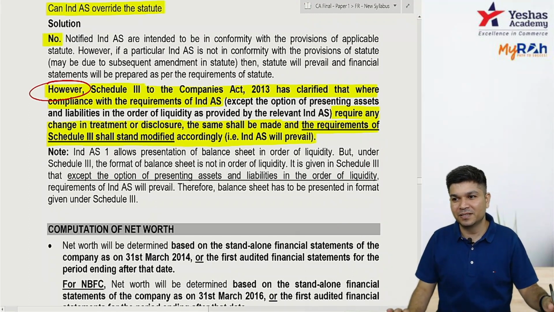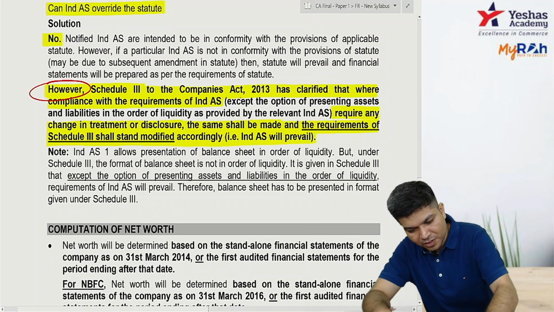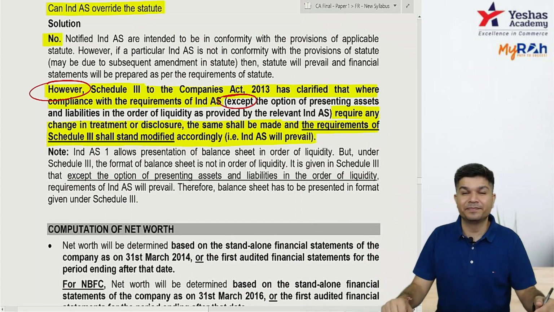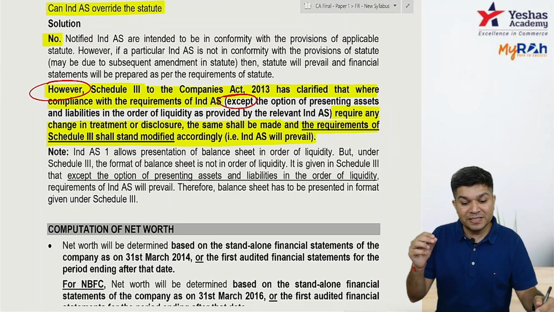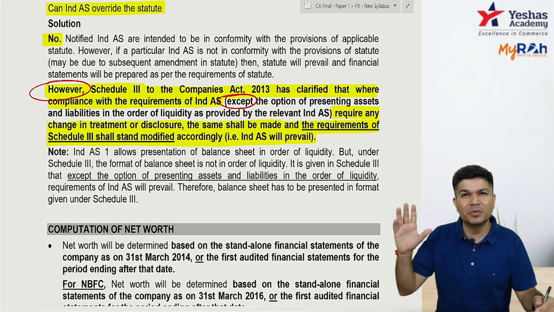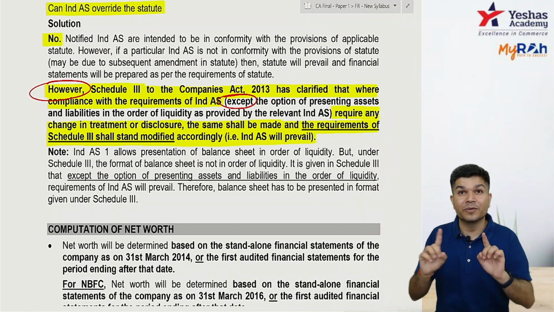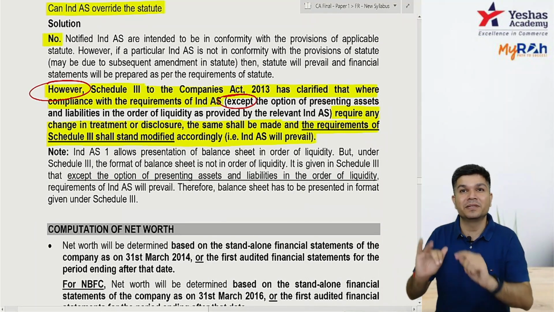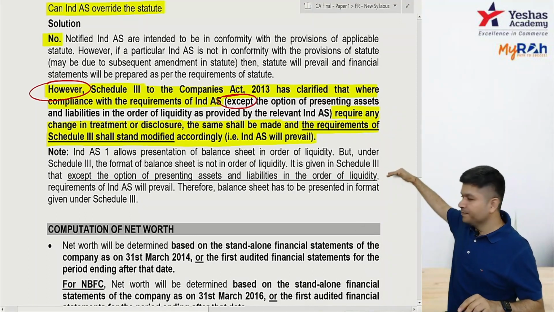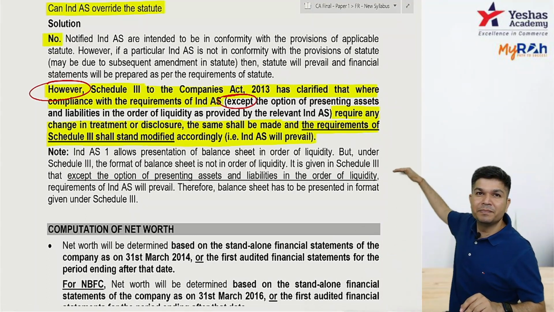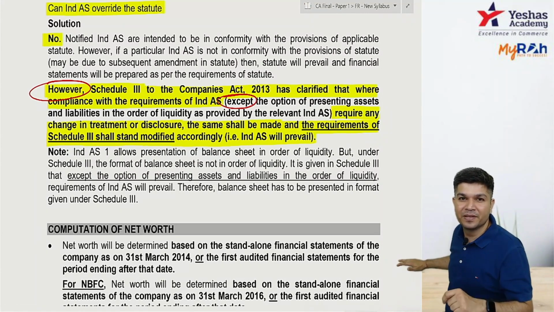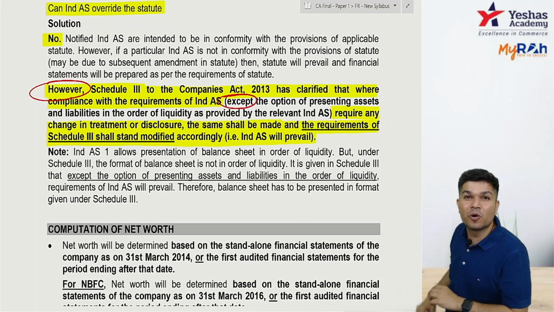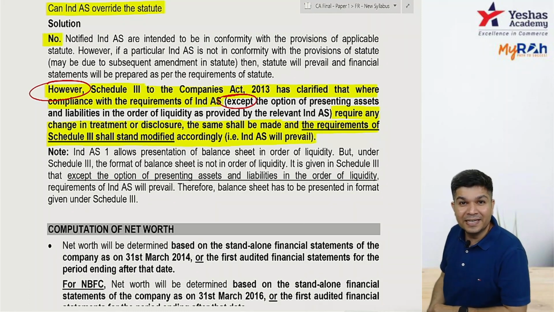Are you clear? But there is one exception. So schedule 3 has said IND AS will prevail except for the option of presenting assets and liabilities in order of liquidity, which is given under IND AS 1. Okay, IND AS 1 allows you to prepare a balance sheet in order of liquidity or permanence. You start with PPE and last cash, that's order of permanence. You start with cash, last PPE, that's order of liquidity. So IND AS 1 allows order of permanence or order of liquidity.